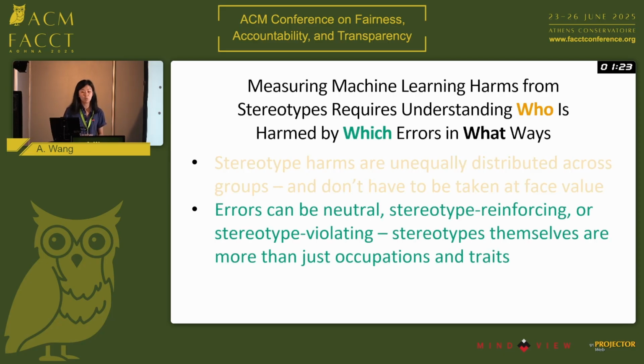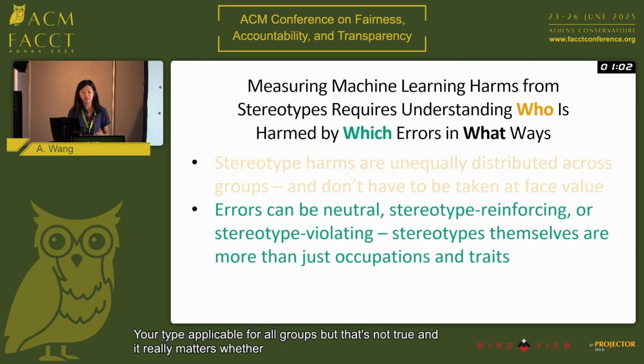We should also think about which errors we care about. So errors here can be neutral, stereotype reinforcing, or stereotype violating. And we find it important to differentiate between stereotype reinforcing or stereotype violating harms. So for instance, the example I gave at the beginning about being good at math, people have sometimes taken this to be a stereotype applicable for all groups, but that's not true, and it really matters whether the particular stereotype is reinforcing or violating harms for particular groups.